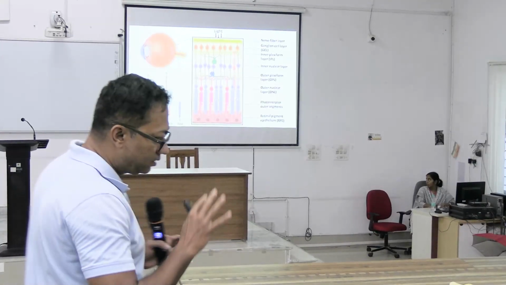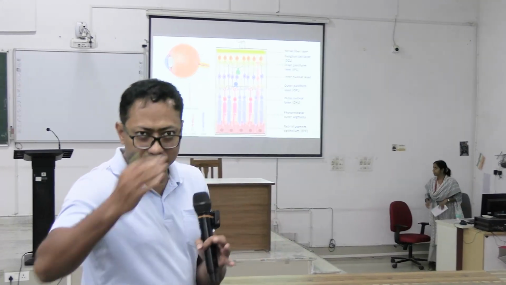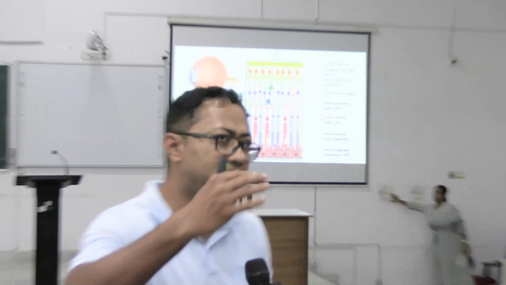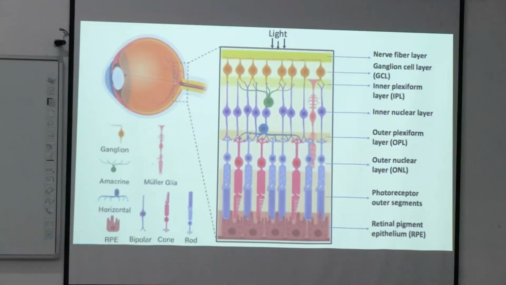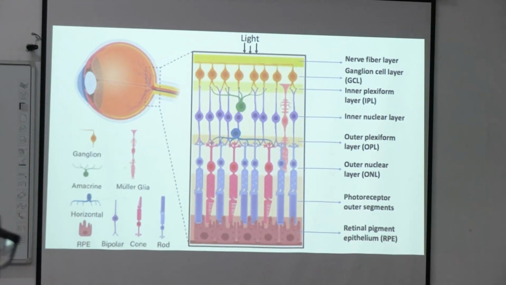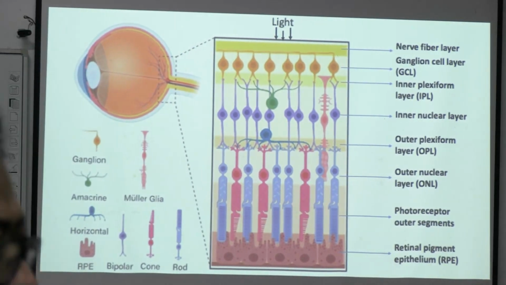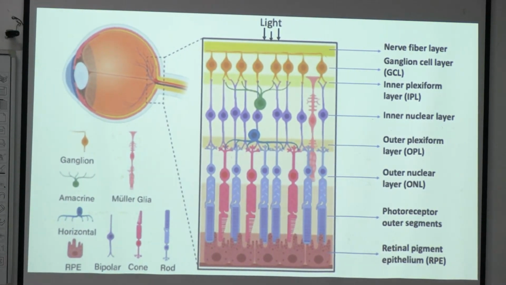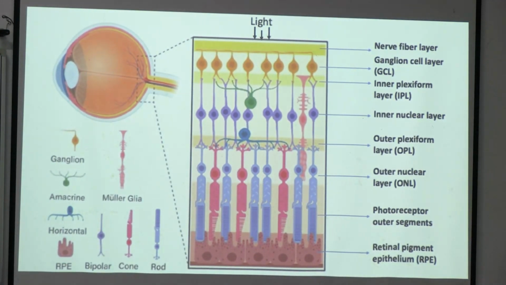Whenever light energy is converting into electrical energy, the phenomenon starts in the photoreceptor cell, that is rods and cones.